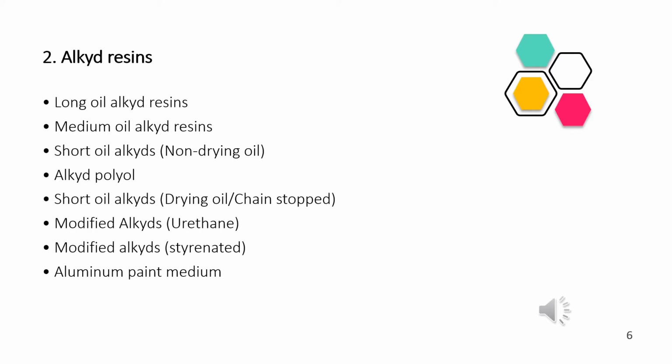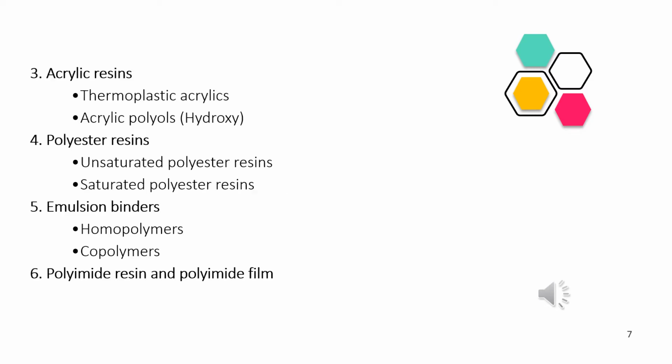They are also important due to their versatile nature. The alkyd resins have an advantage that they are low in cost. So that's why in the manufacturing of paints, the alkyd resins are preferred.